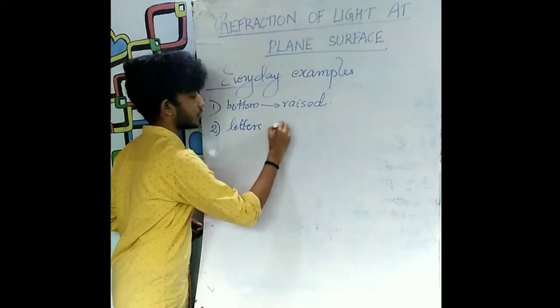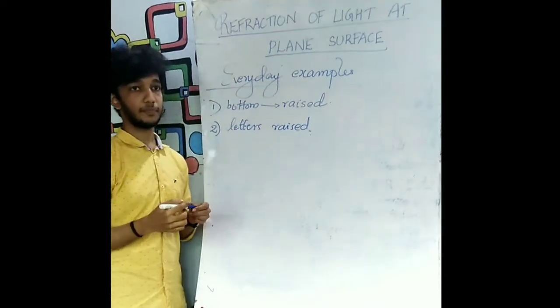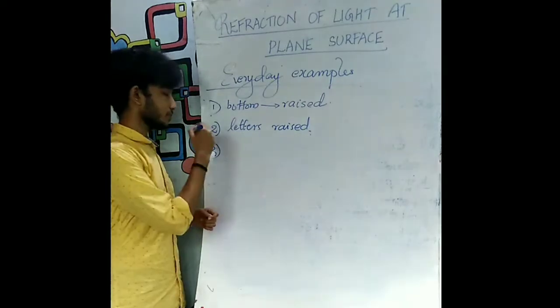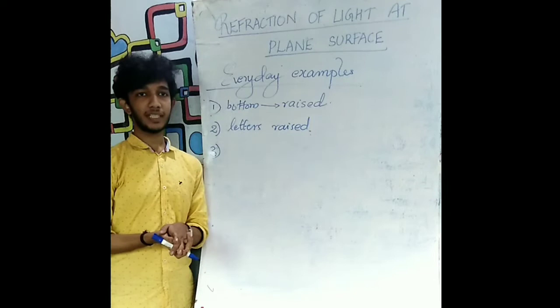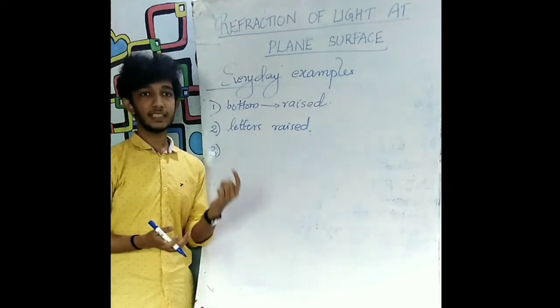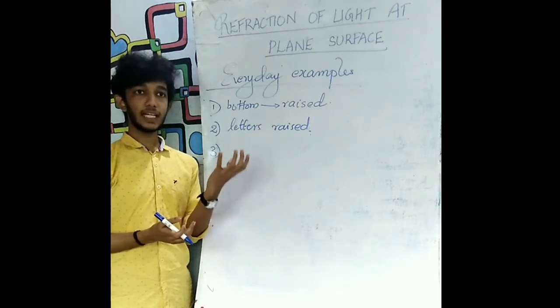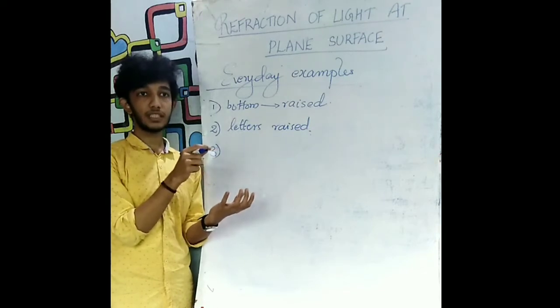Letters appear to be raised when viewed through the glass slab. Now let us see the third example. A simple experiment which you might have already experimented or experienced, that is, when a pencil is immersed in a glass containing water. A glass is filled with water and a pencil is partially immersed in it.